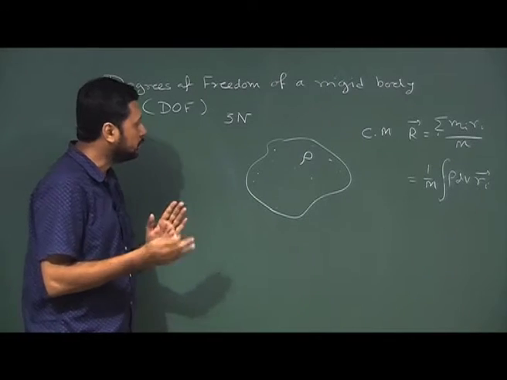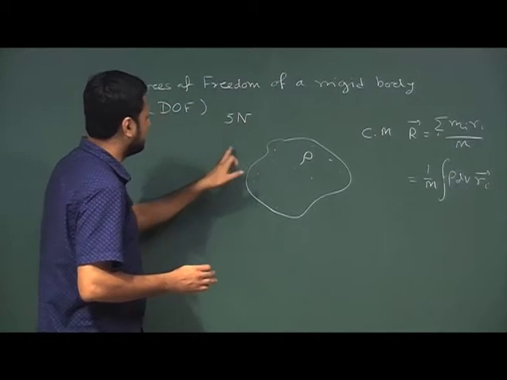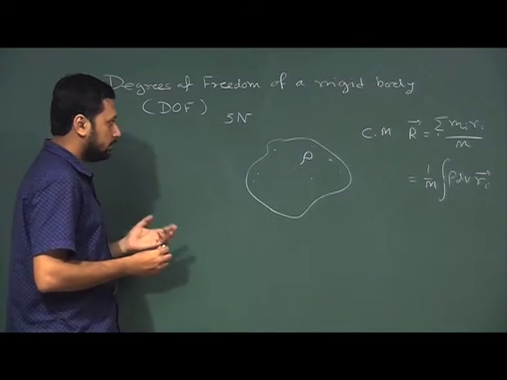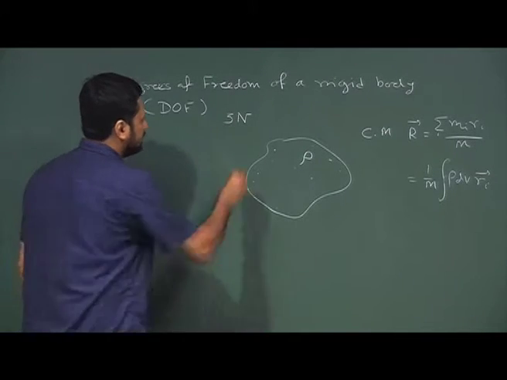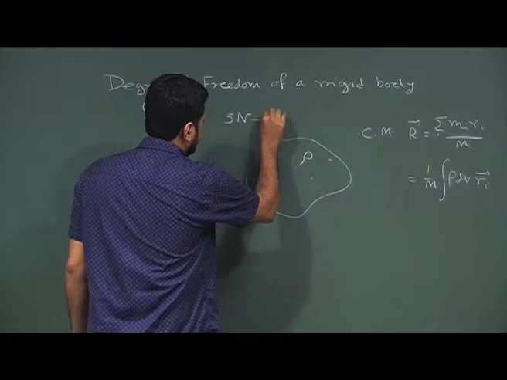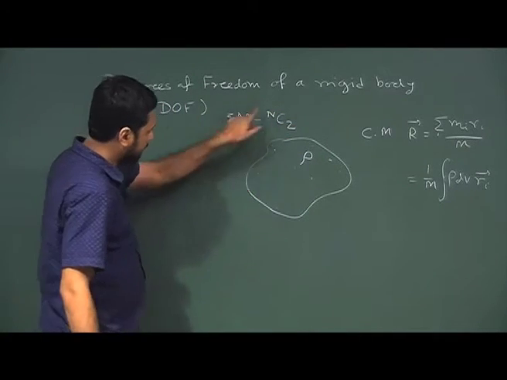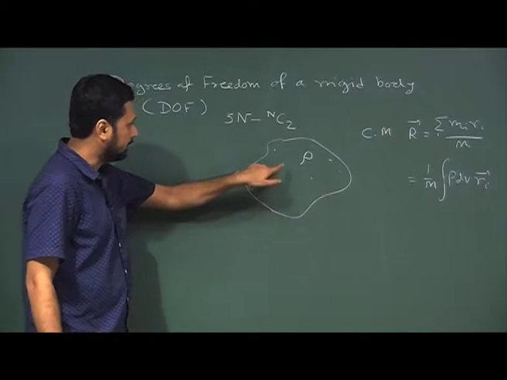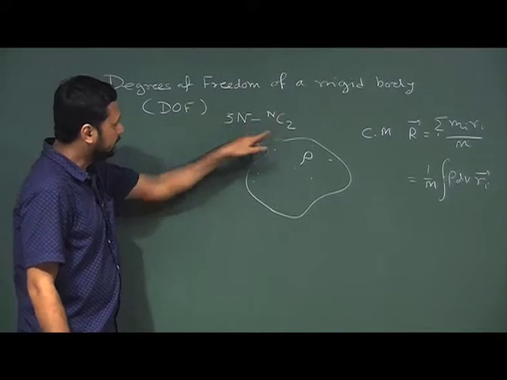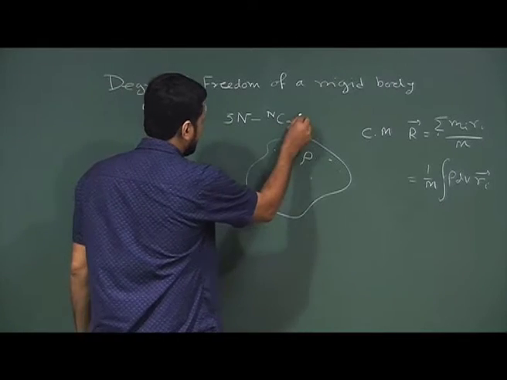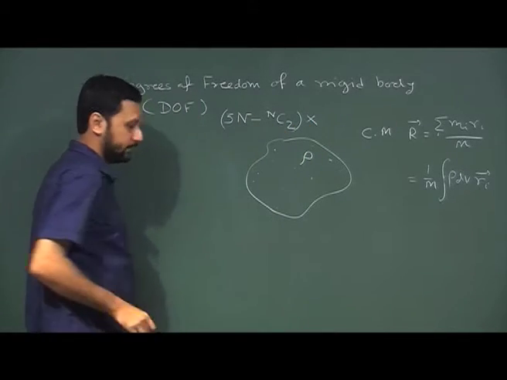So, this construction of 3n minus nC2, nC2 being the number of such constraint conditions in a rigid body with n particles, does not give the number of DOF. So, this is not right.